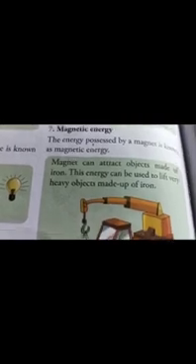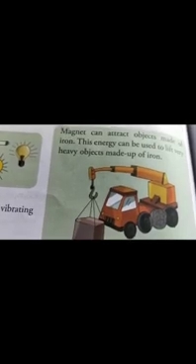Magnetic energy. Now magnets can attract objects made up of iron. So this energy can be used to lift up heavy objects which are made up of iron. Such energy is called magnetic energy.